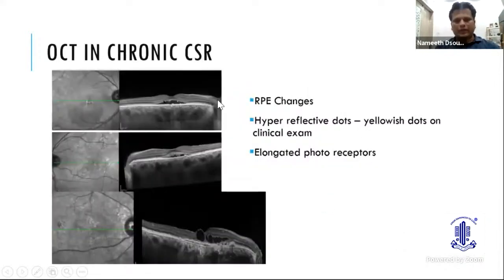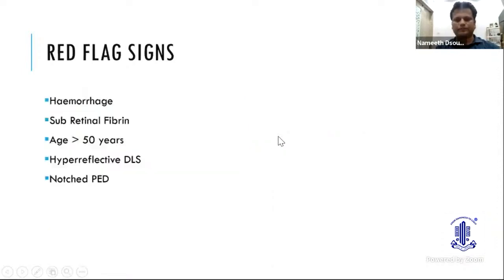Now, coming to OCT in chronic CSR, this is an OCT of a chronic CSR where there are hyper-reflective dots suggesting photoreceptor damage, and with time it becomes elongated. And on clinical examination, these are seen as yellowish dots.